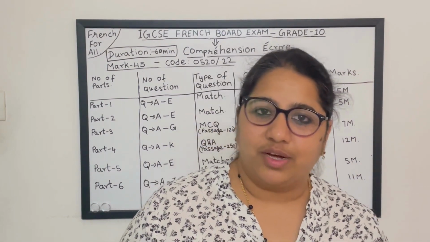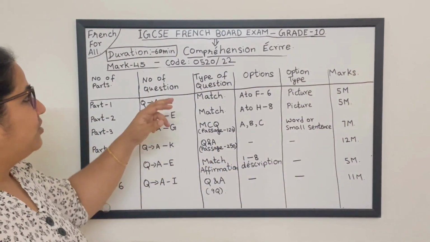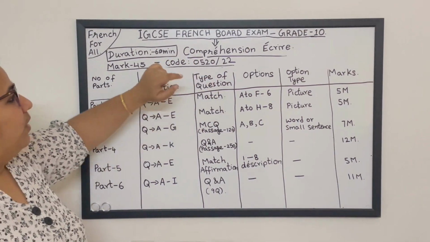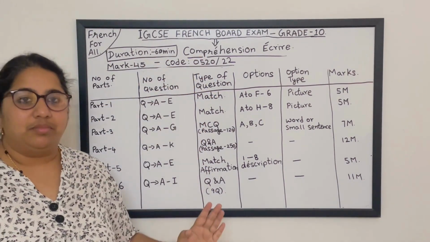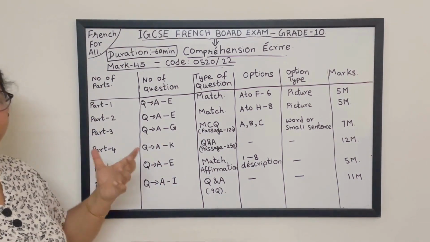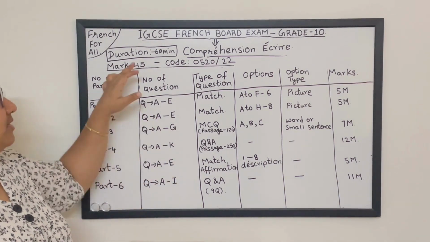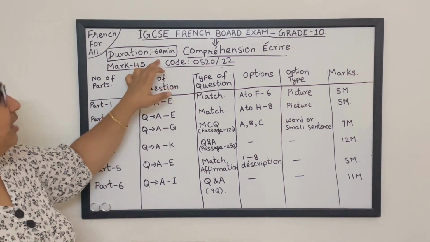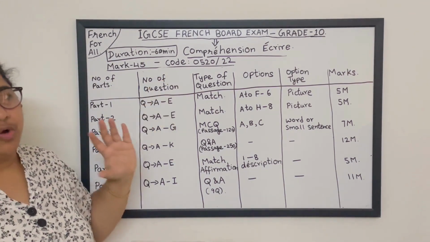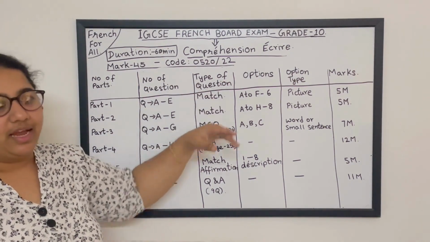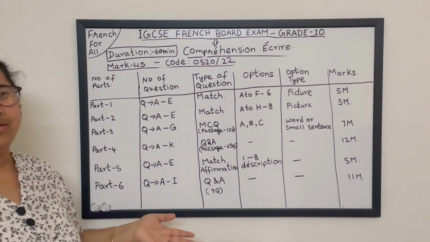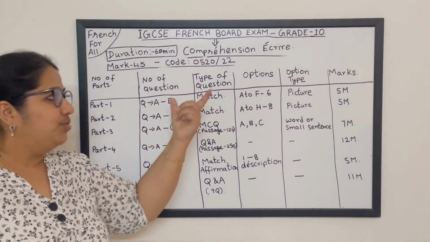Let us see. On va commencer la méthode de compréhension écrite. Shall we see this method, pattern? Alright, so compréhension écrite is nothing but the unseen passage, students. The duration for the exam is 60 minutes, 1 hour. The marks are out of 45. The code of this component is 0520/22. Is it clear till here? This is the basic information. As a student you should be knowing them.